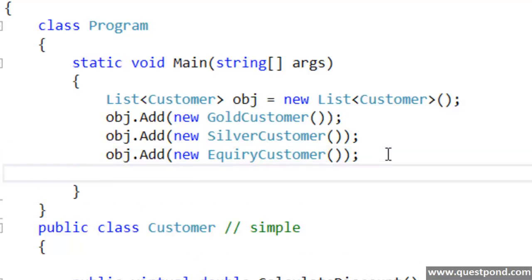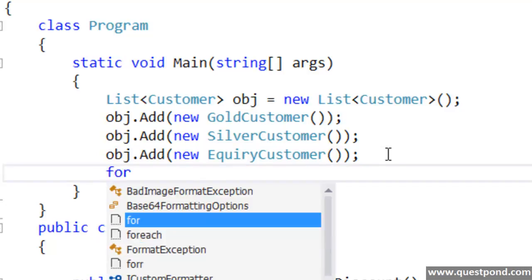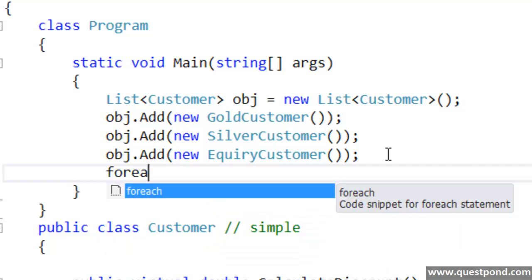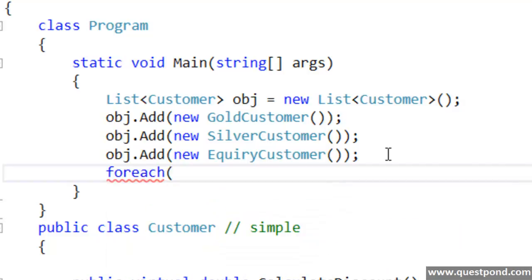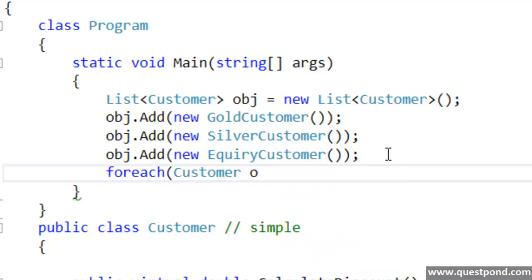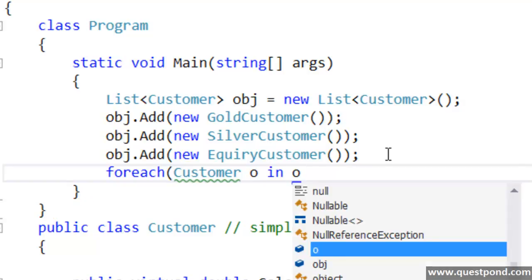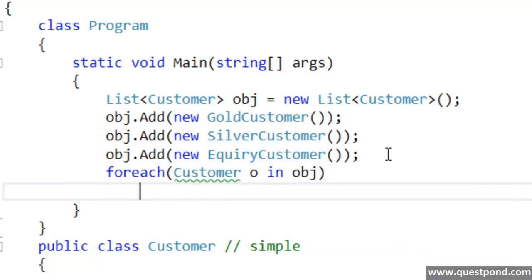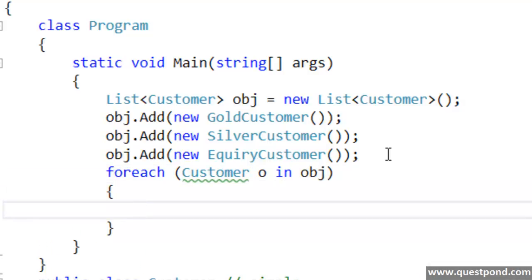Also, because we are talking about polymorphism here, I can always loop through this collection in a very generic, polymorphized way, I'll say. I don't know if that's the right English or not, but I can do something like this. I can browse through this collection by using the customer class. Because the customer class is the parent class, this typecasting will happen by itself, right?